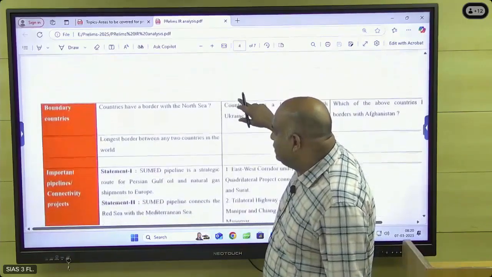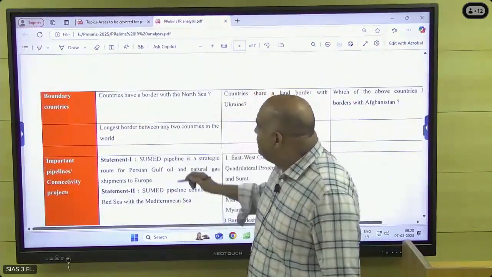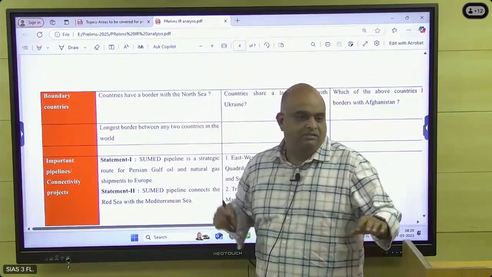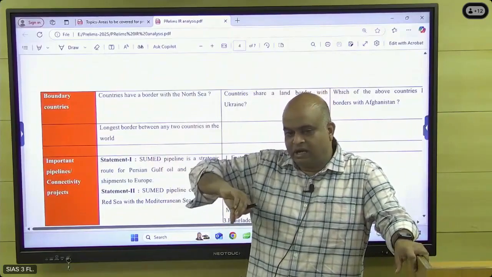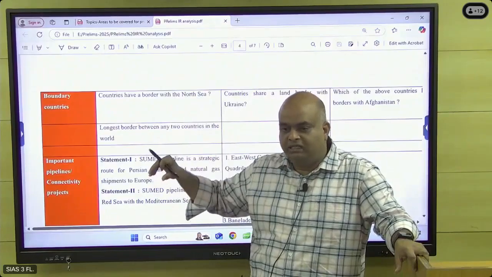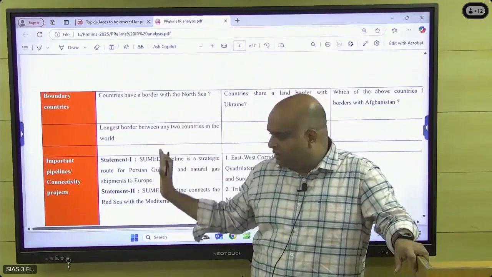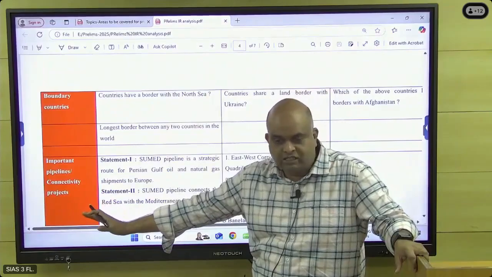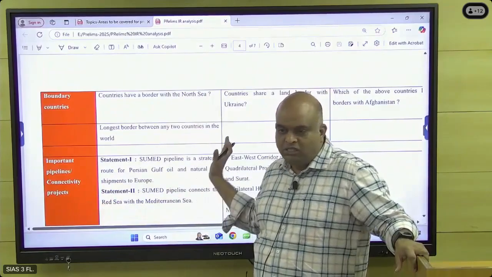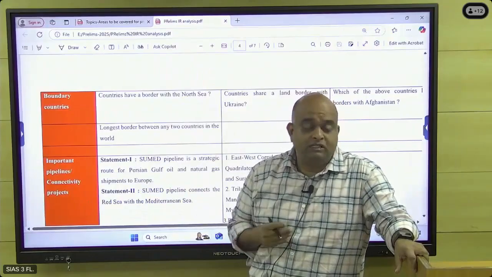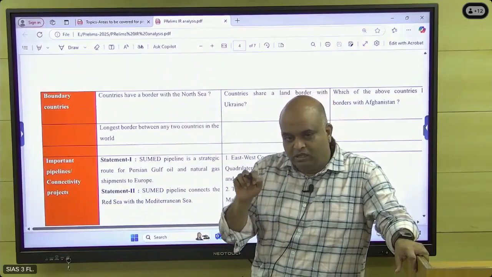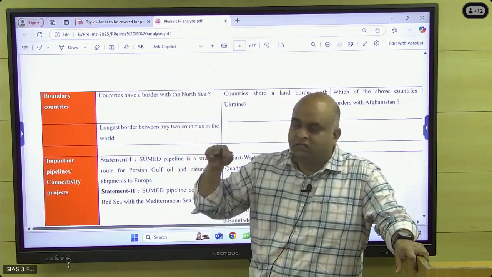And then boundaries, countries bordering the North Sea. The North Sea connects with the Atlantic, the Baltic Sea, like that. In the southwest England will be there, southeast Germany, Norway. In between, this particular sea will be there. That is a major route, through which Russia has to import things.